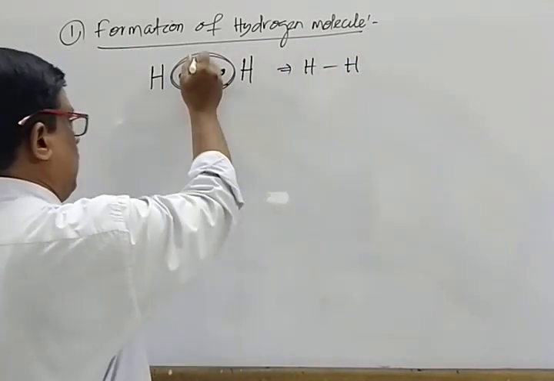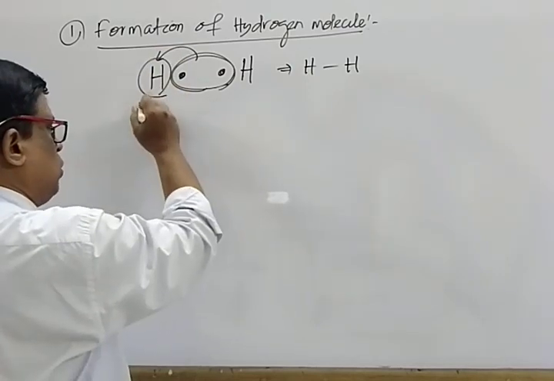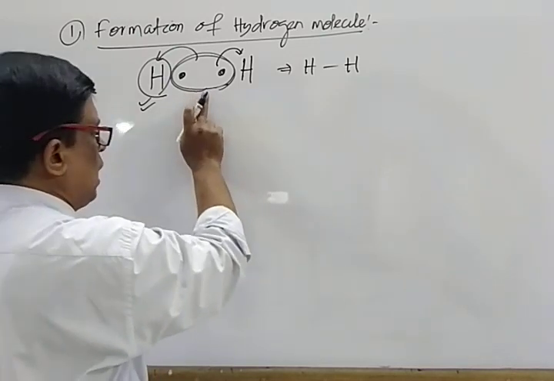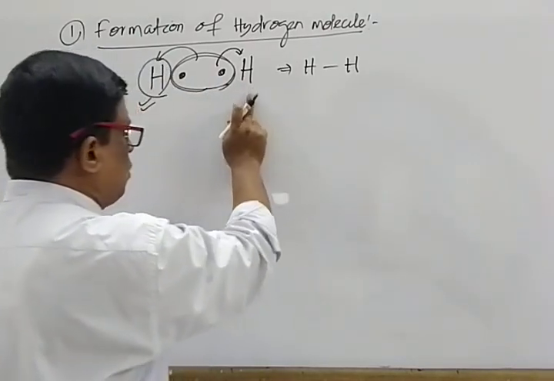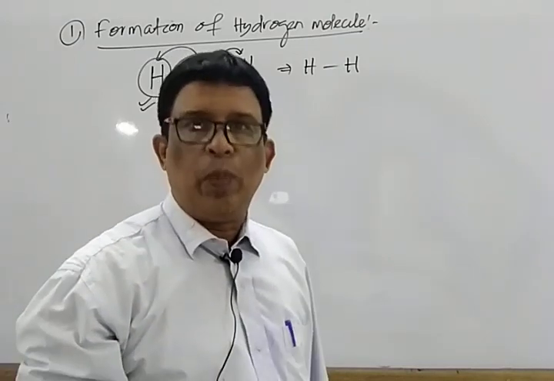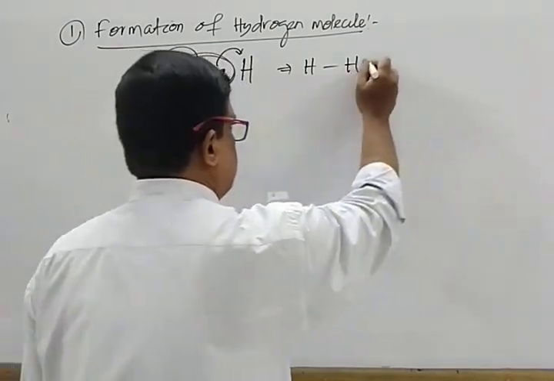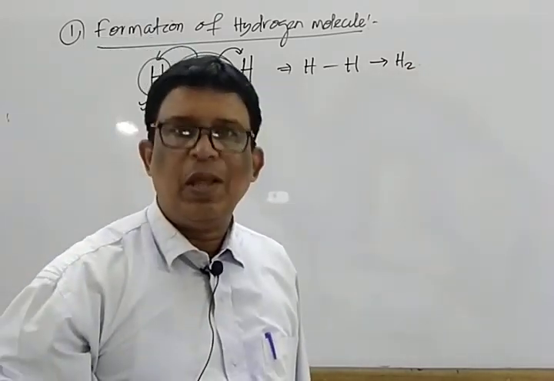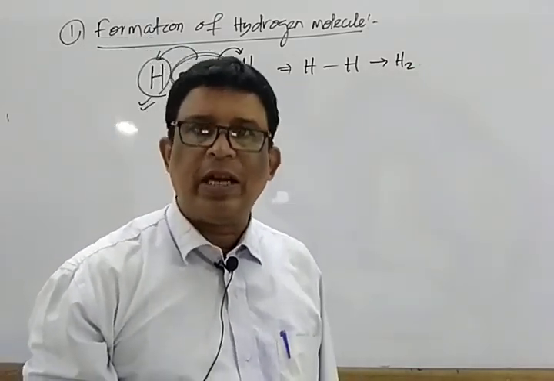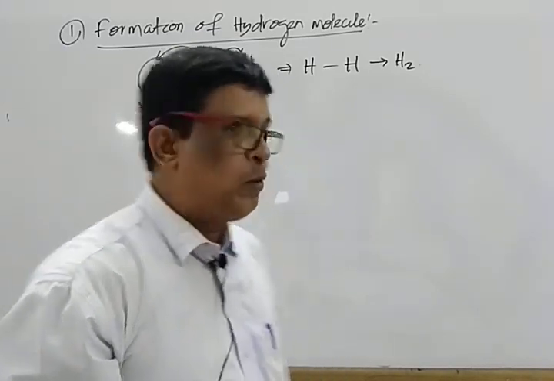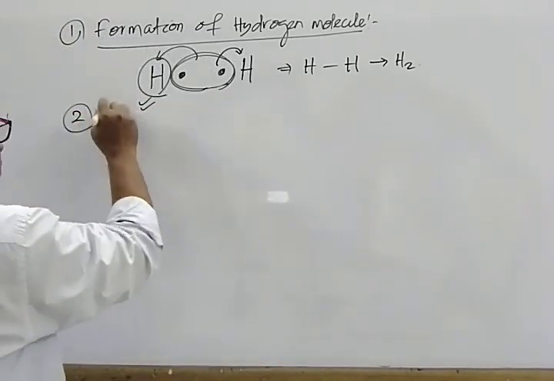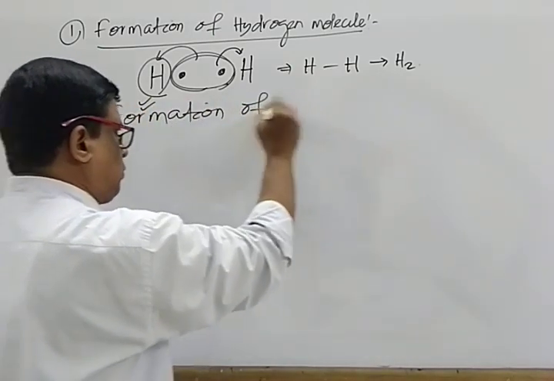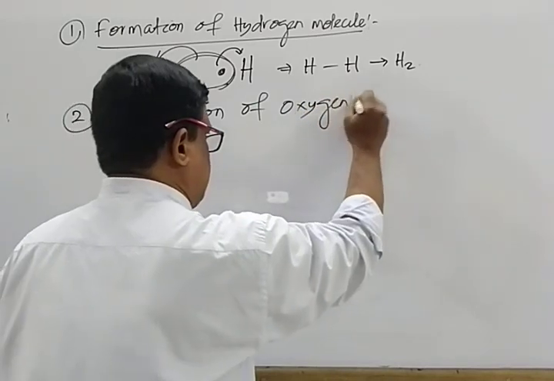Now this pair of electrons is shared with this hydrogen atom, giving it the duplet configuration. Simultaneously, the shared pair of electrons is shared with the other hydrogen atom, satisfying its duplet configuration, resulting in the formation of H single bond H, the H2 molecule. Focus on the second one, that is double bonded, the formation of oxygen molecule.